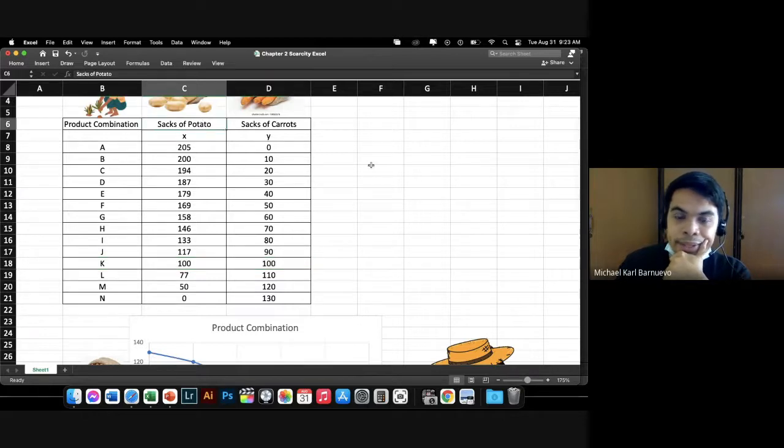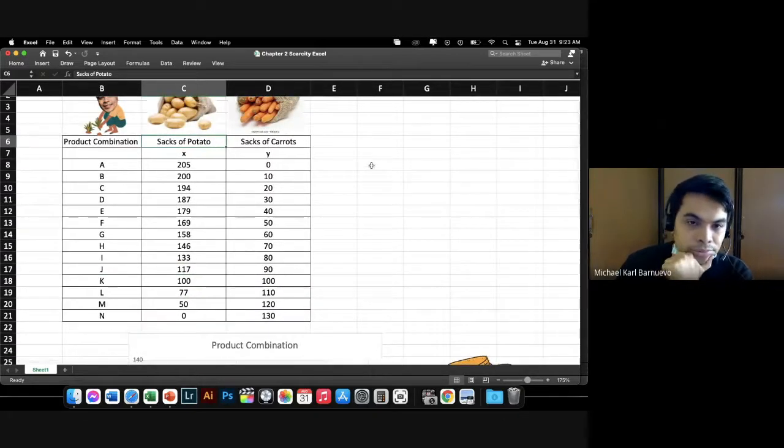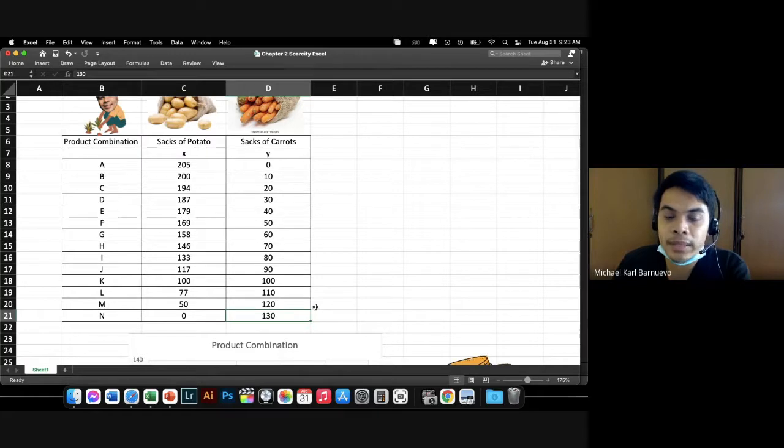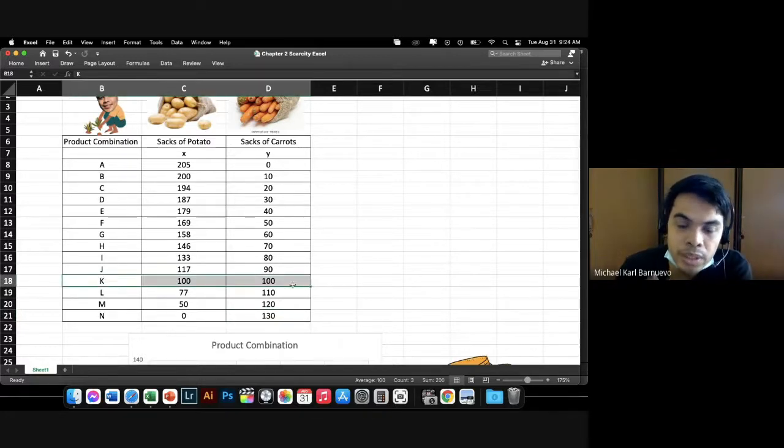If the demand now is potato, let's maximize our land by planting potato, which is our product combination A. And kung carrots naman ang demand, syempre let's use product N. But if both products have demand and we are trying to maximize our land so that we can produce the highest possible amount of each product, dun tayo sa pinaka-middle. This is the highest possible na pwede nating i-produce using our two products. This is how we maximize.